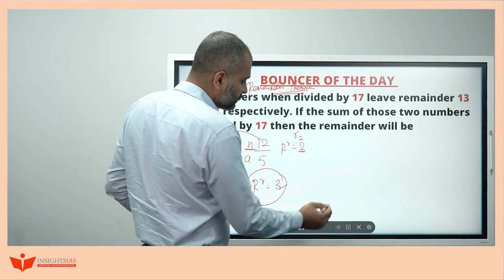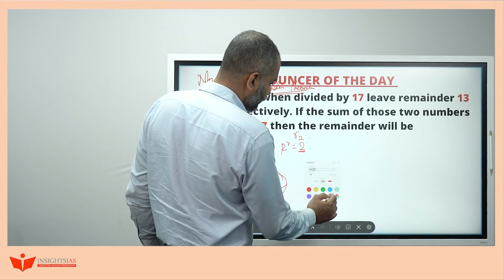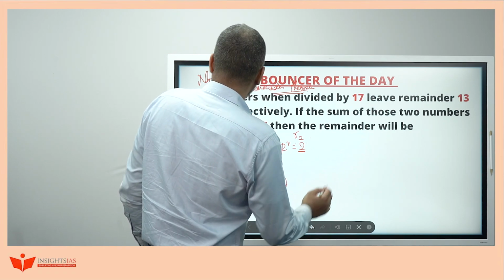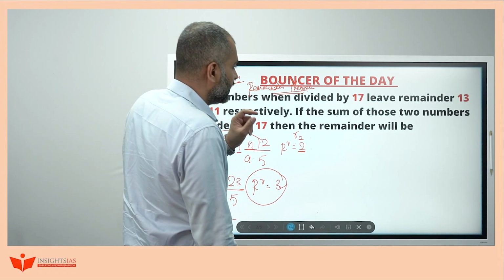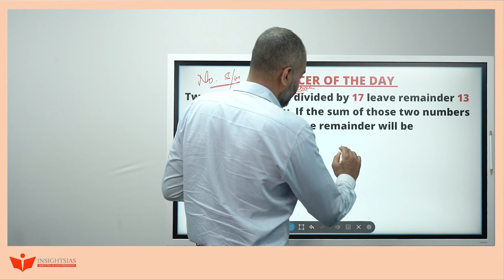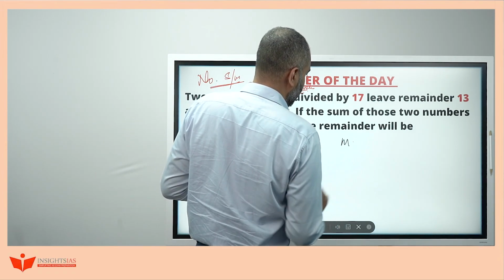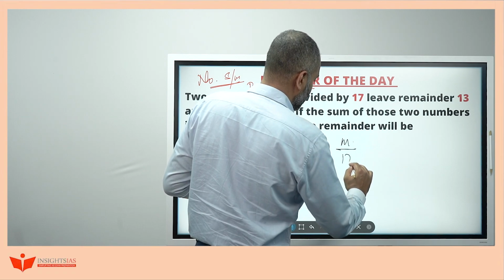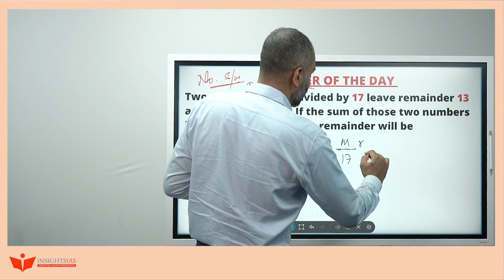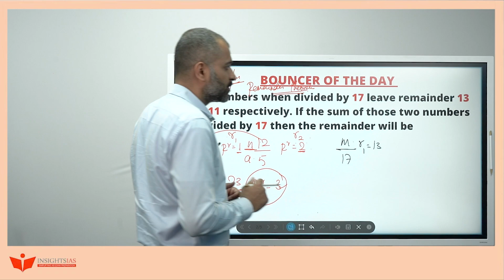Look here. Two numbers when divided by 17 leave remainders 13 and 11 respectively. Let's consider one number m divided by 17, remainder R1 is equal to 13.